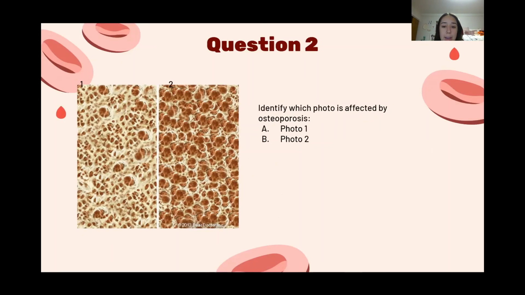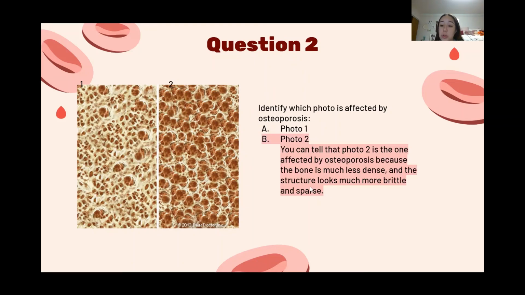Then we have which photo is affected by osteoporosis. So we have photo 1 and photo 2. And the answer is photo 2, and you can tell that it's affected by osteoporosis because the bone is a lot less dense and it's a lot more brittle, and you can just tell that the overall structure is a lot more sparse and there's less matter in it.